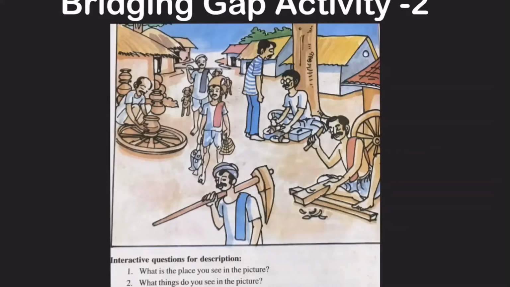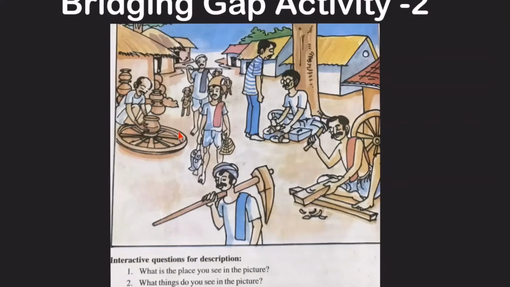Who are the people you see in the picture? The people whom we can see in the picture are a potter, a shepherd, a fisherman, a cobbler, farmer, and a carpenter. What are they doing? They are doing their daily work.